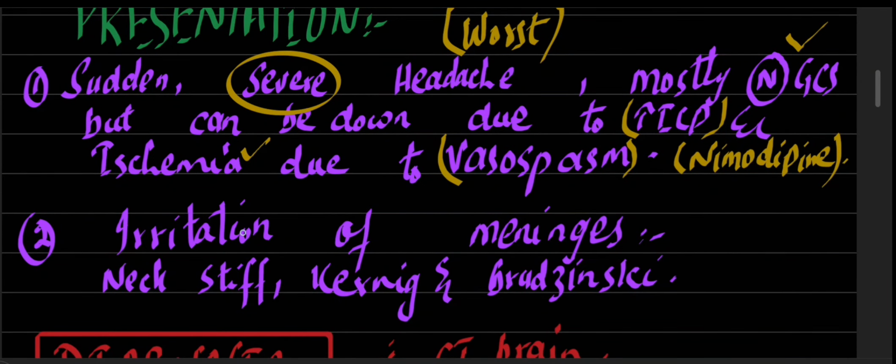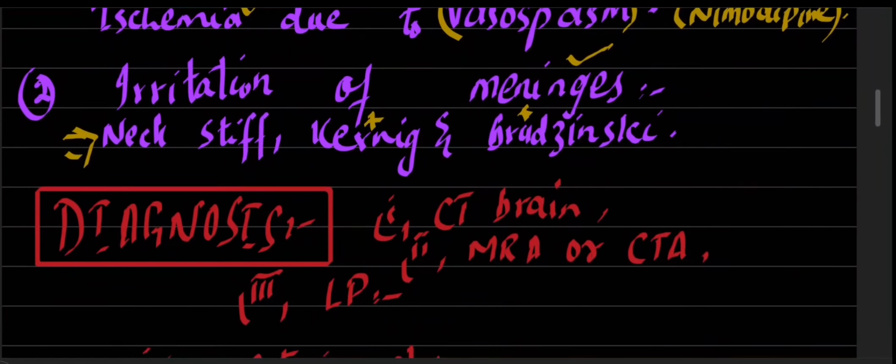Furthermore, the patient can present with features of irritation of the meninges, that is, the person presents as if he is having meningitis, with neck stiffness, and positive Kernig and positive Brudzinski signs can be there.